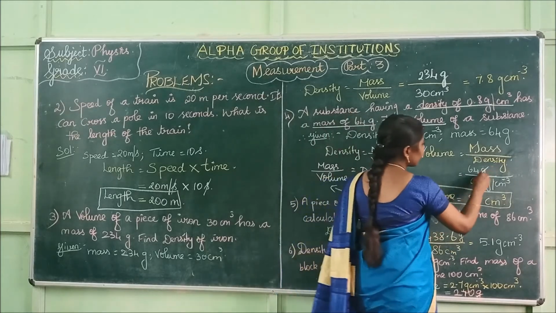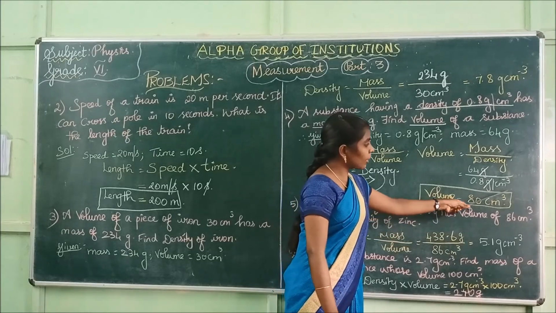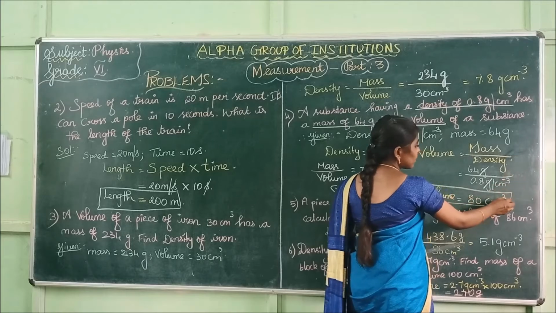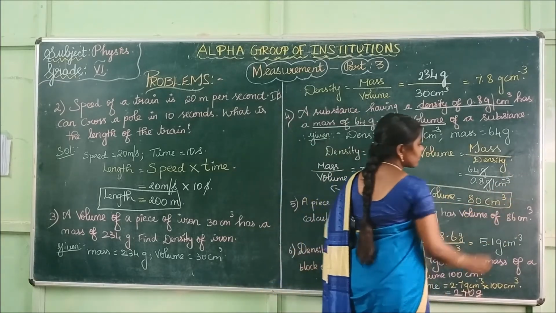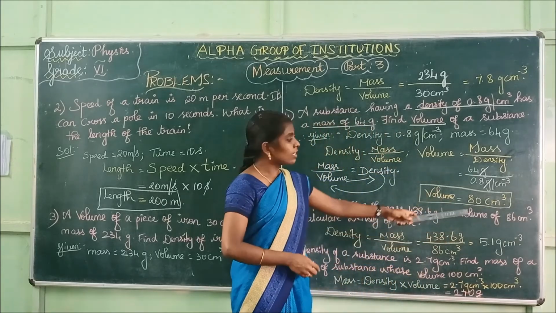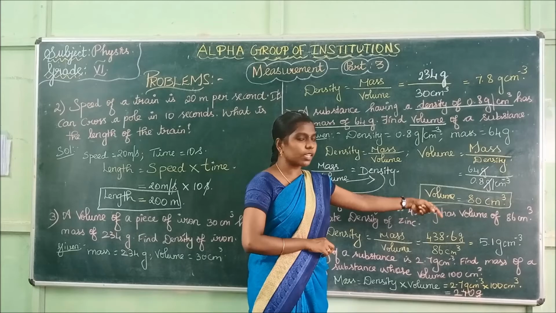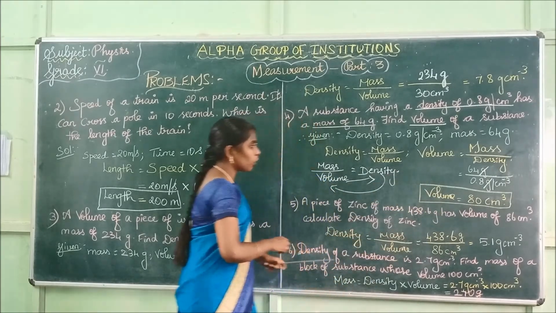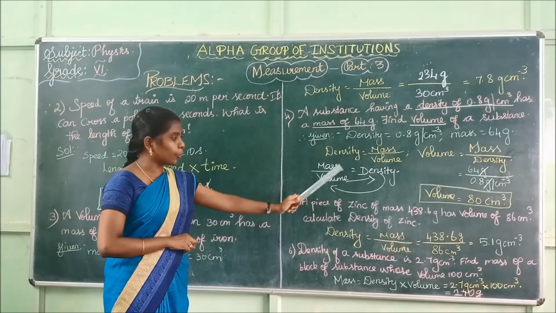This gram and this gram get cancelled. Now this centimeter goes to the numerator, and this minus 3 becomes plus 3. In your book, they have given minus 3. The answer is wrong, it is plus 3. Centimeter cube is your answer. In your book it is a printing mistake. Your answer is plus. So volume is equal to 80 centimeter cube.